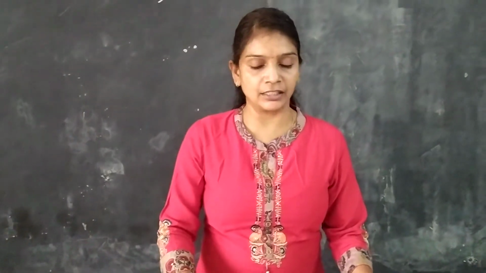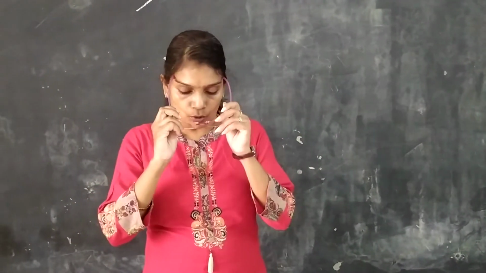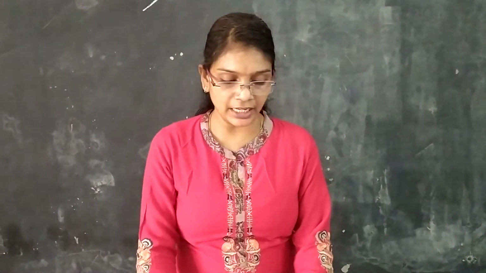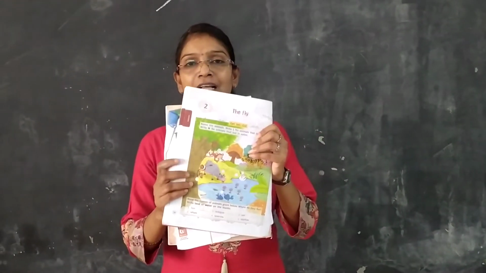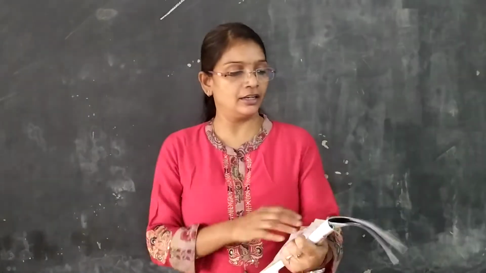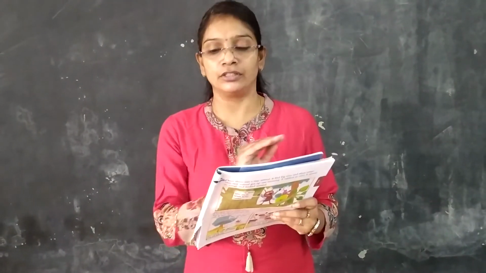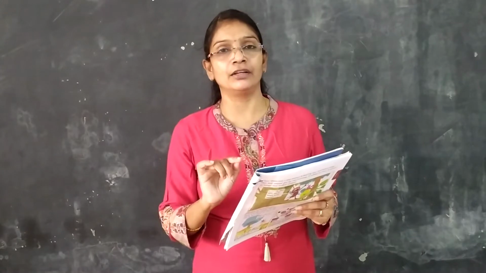Today we are going to the second lesson, grammar part children. First I want to read the lesson and you are also everyone follow children. Okay, open textbook everyone. The explanation part is already over children, and this is class 2 English, the fly. Second lesson, the fly. It is a very funny story children. Explanation part is over, but now I want to make you read children. Where I am reading, to understand, you need to put your finger under the line children. Just follow me. Okay, everyone get set go. Everyone put the finger.